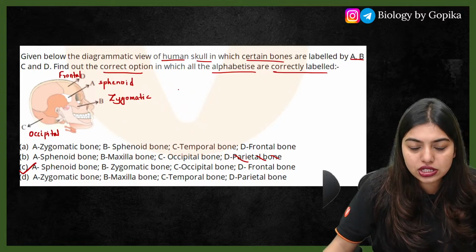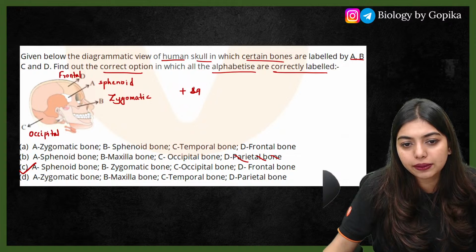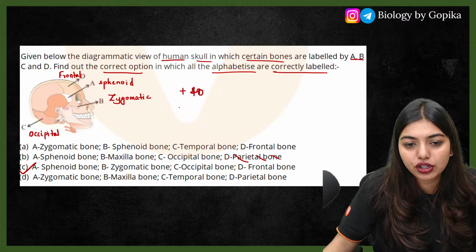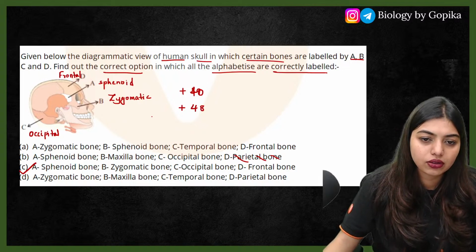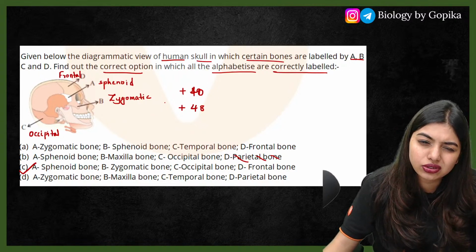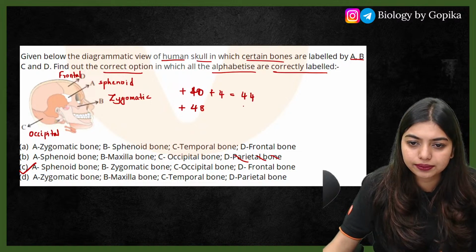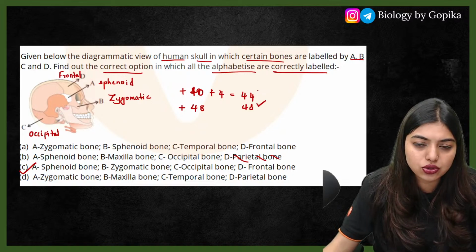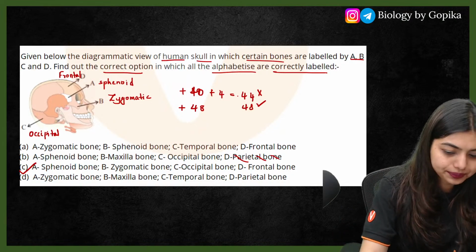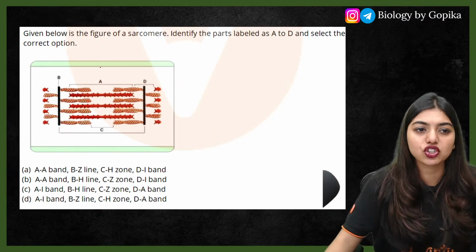Those who lost marks can go for 40, and those who gained marks can go for 48. It was 44, no? So 40 plus 4, so 44 and 48. Those who got the last question right, 48. Those who got the last question wrong, 44. Because people told me don't show mercy, ma'am, I don't want to show mercy.